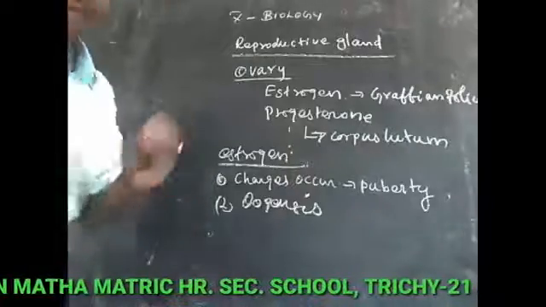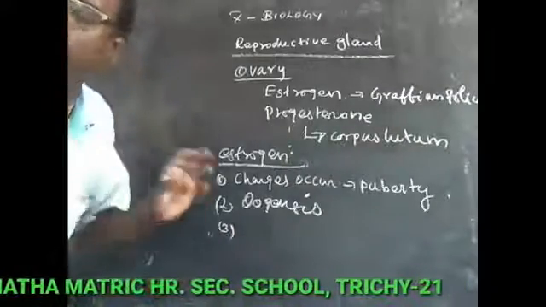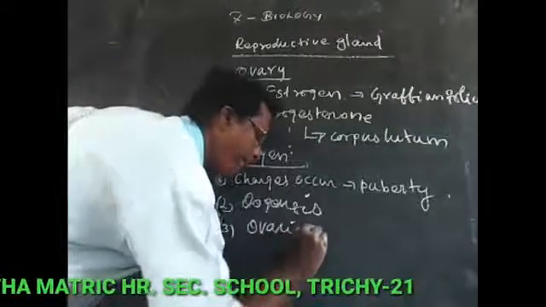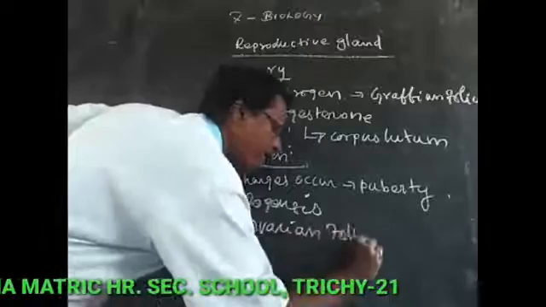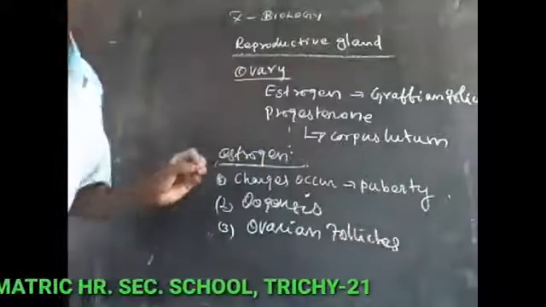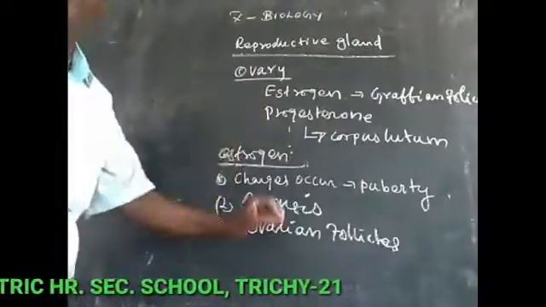It also stimulates the maturation of the ovarian follicle in the ovary.